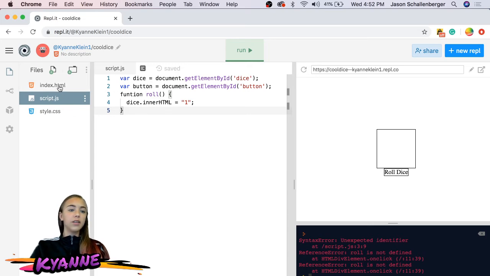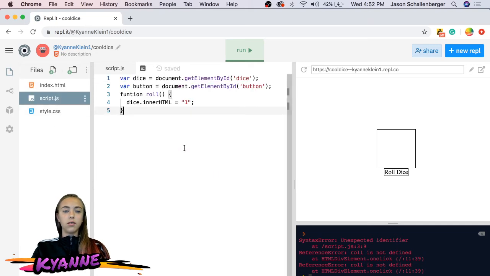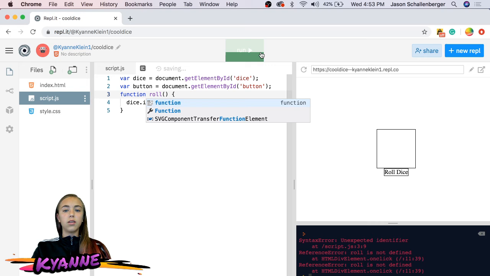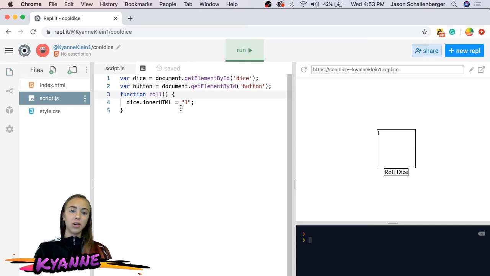And it's because role is not defined. Because I spelled function wrong. So now, if we click on it, we have a 1, and it showed up.